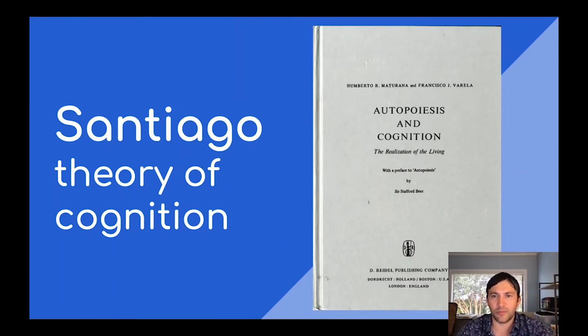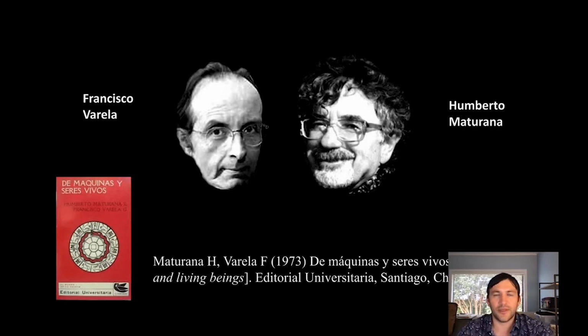The landmark book published by Humberto Maturana and Francisco Varela in 1980 was Autopoiesis and Cognition, the realization of the living. Yet their ideas can be traced back to the early 70s and their book De Máquinas y Seres Vivos, or On Machines and Living Beings.